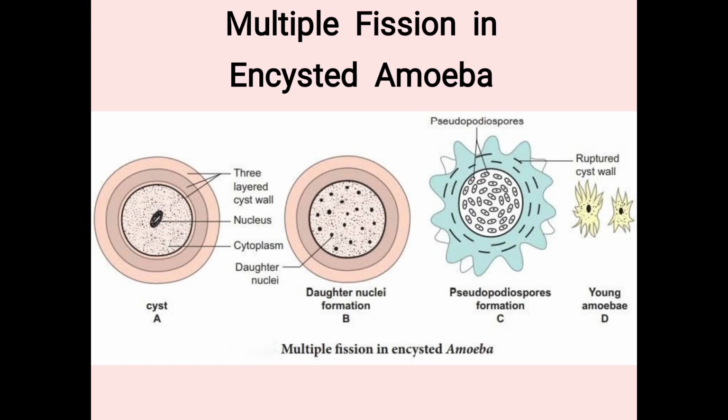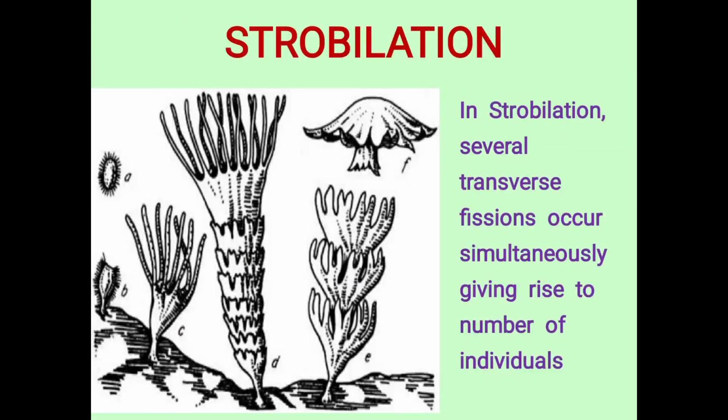So in case of unfavorable conditions, the amoeba will form a cyst wall, and inside the cyst wall the division will occur, the daughter nuclei will be formed and the spores will be formed. Later these minute amoebae will get released outside. So this is the multiple fission in encysted amoeba.